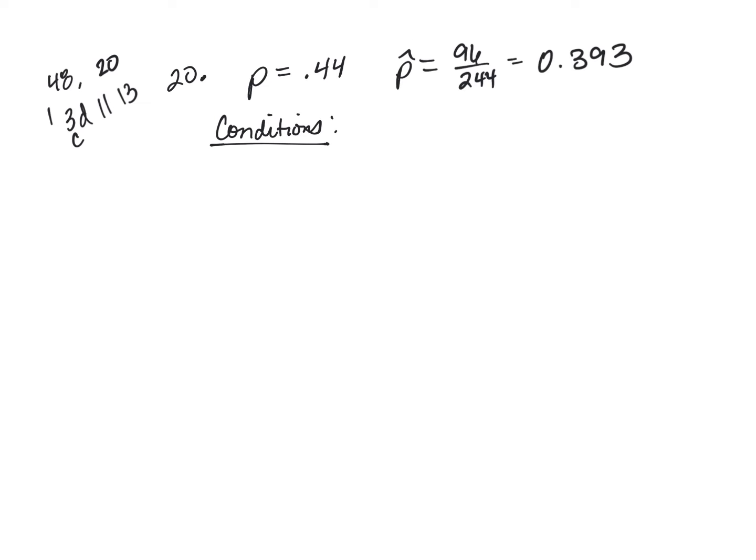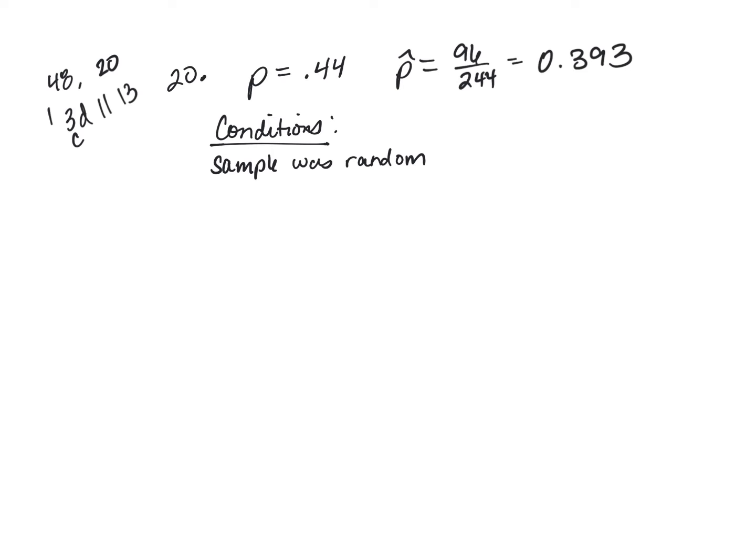It says the professor surveyed a random sample. Sample was random. Remember that just writing random, check, success failure, check, 10%, check, is not checking conditions, and you will not get credit for that. I saw it on your paper. I saw this, CLT, check. What does that mean? What did you check for this? I give you credit on the homework, but you aren't going to get credit on the quiz.